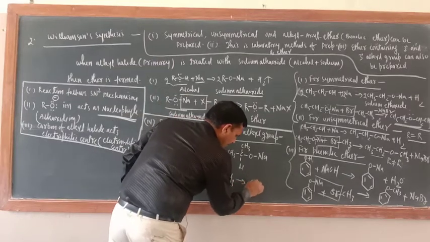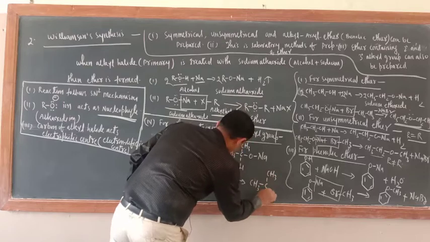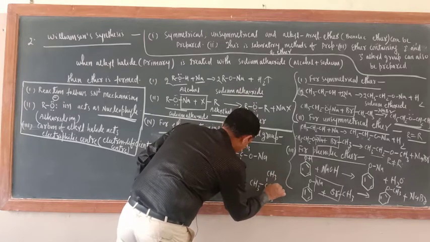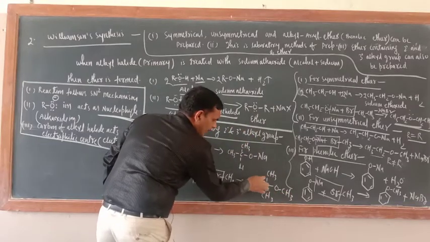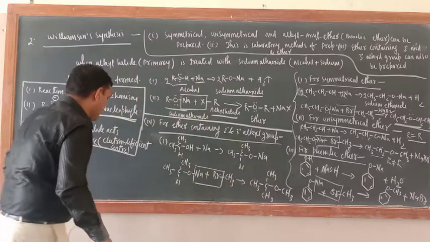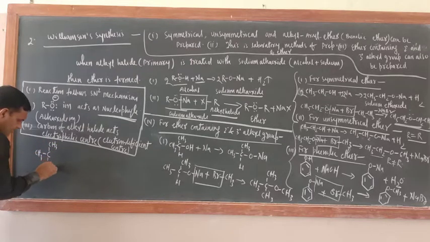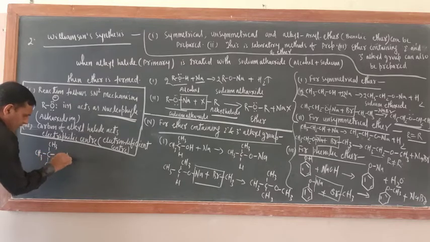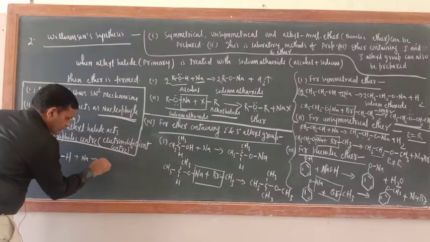Now what is the product here? CH3CH(CH3)OCH3. Now you have got an ether containing a 2 degree alkyl group. Now for the 3 degree: (CH3)3C-OH. This is tert-butyl alcohol. Its reaction with sodium. So here what would be there?